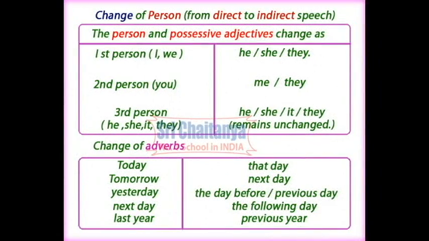Change of person from direct to indirect speech. The person and possessive adjectives change as follows: first person, I, we in direct speech change as he, she, they in indirect speech. The second person, you, changes into me or they in indirect speech. The third person, he, she, it, and the plural number they, remain unchanged in indirect speech.